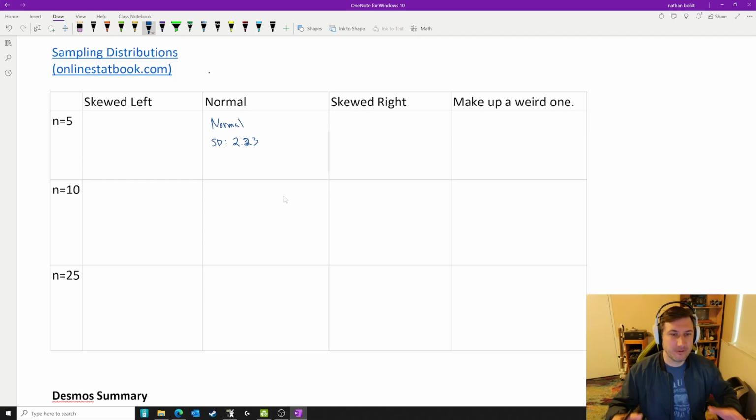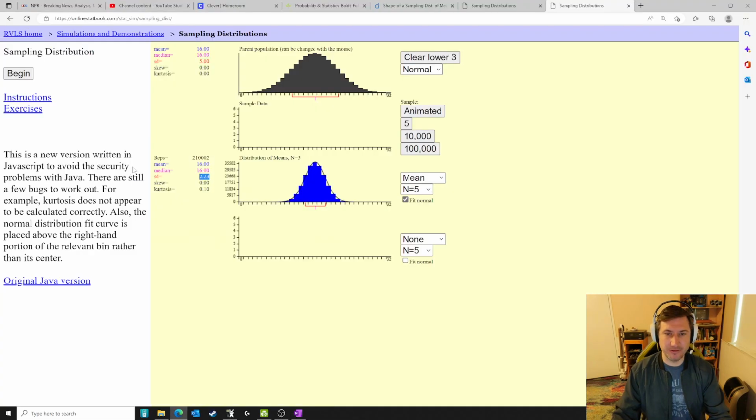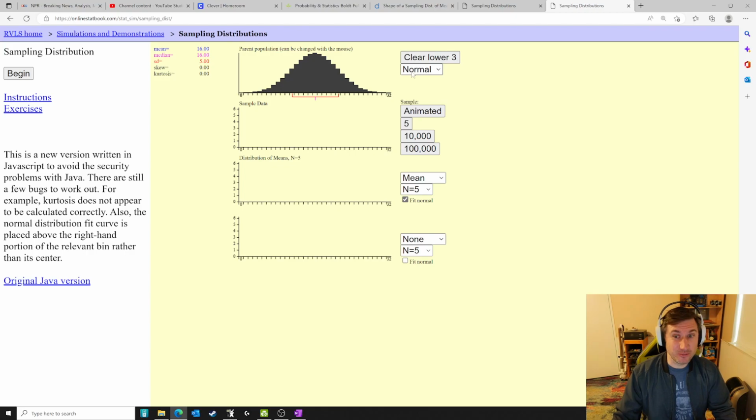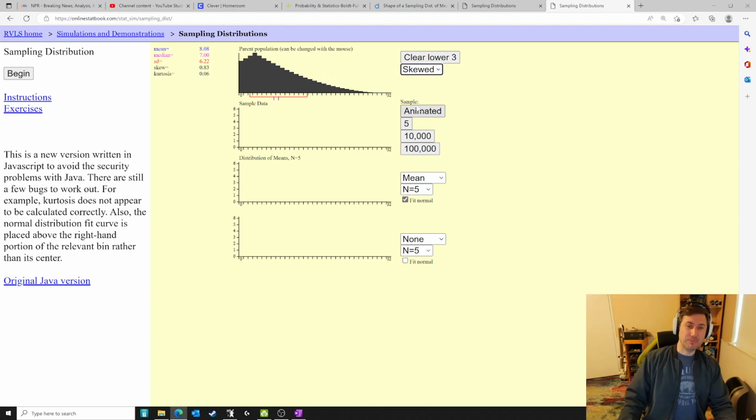All right, let me do one more here for you. Let's do a skewed one. Let me show you how to do skew on this. I'm going to clear everything out. Right here, it says normal at the top. There are some other ones you can take a look at. Skewed. It makes a skewed graph for you.